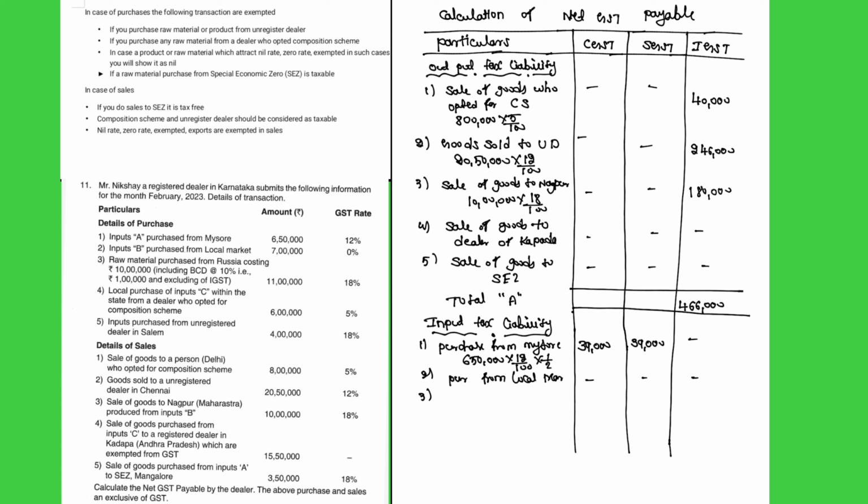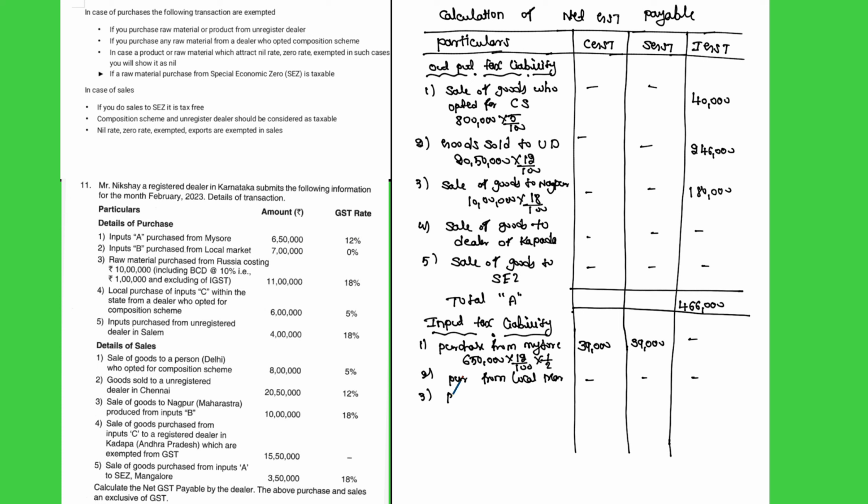Transaction number 3: raw material purchased from Russia costing rupees 10 lakhs, including BCD 10%, that is 1 lakh, and excluding IGST. Already BCD is included, so no need to do anything. IGST is already excluded, so just as it is we should consider. So 11 lakhs.